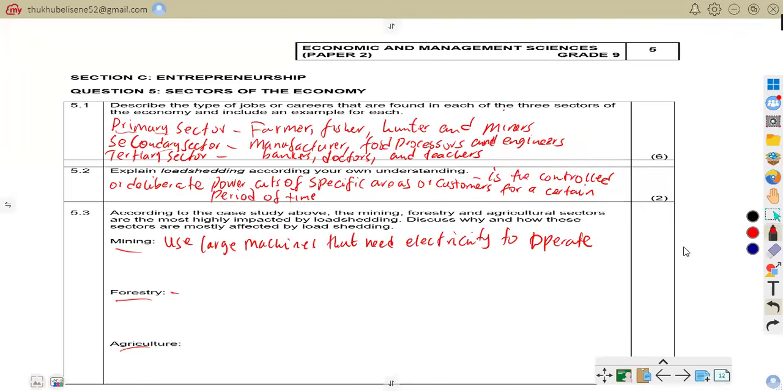So the impact on forestry can be production delays. Forestry companies use electricity machines for cutting timber, for drying wood, for processing paper pulp. So when electricity goes off, machines stop working, production slows down and the deadlines are going to be missed.